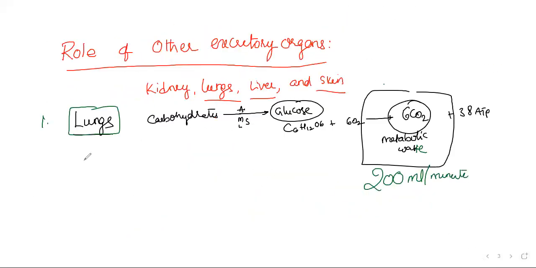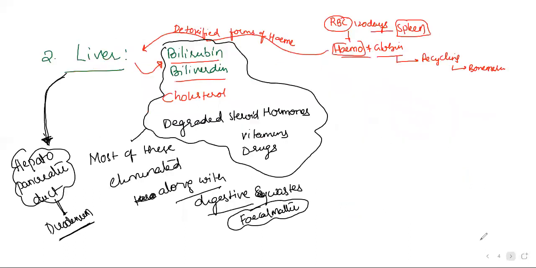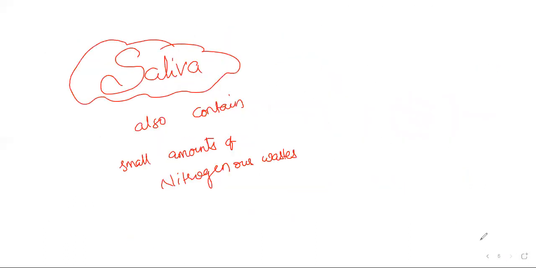Any doubt? Yes. No, not like that. Eyes don't have any excretory wastes. The eye is a sensitive organ. The lacrimal glands of the eye have an enzyme called lysozyme, which can kill bacteria.